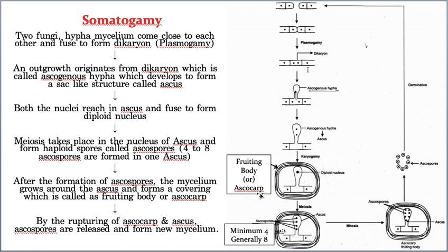Again, if you understand also, just for safety I'll repeat once again. Once karyogamy has happened, that means once the two nuclei have fused to form a single diploid nucleus, after karyogamy this ascus is completely covered, rolled by the rest of the fungal body.